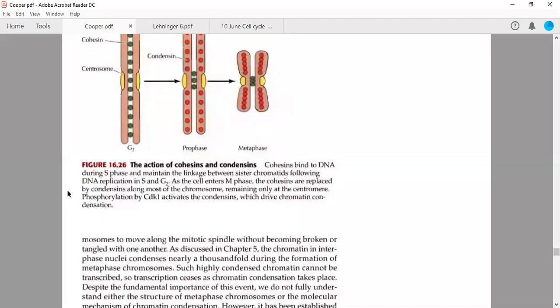Cohesins bind to the DNA during S phase and maintain the linkage between sister chromatids following DNA replication in G2 and S phase. As the cell enters the M phase, the cohesins are replaced by the condensins along most of the chromosomes.